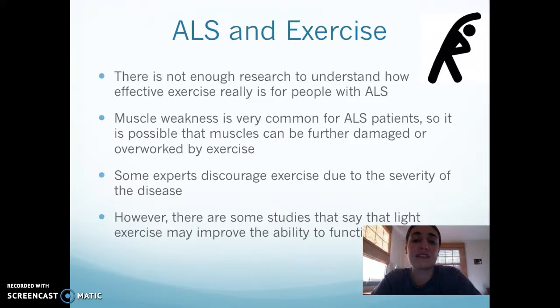So, ALS and exercise. There is not enough research to understand how effective exercise really is for people with ALS. And since muscle weakness is very common for people with ALS, it is possible that muscles will be further damaged or overworked by exercise. So if people with ALS are exercising, it is really important that they aren't doing too strenuous of activities that could further inhibit their ability to function. Some experts actually discourage exercise due to the severity of the disease, but since it is a progressive disease, you could be able to exercise if it's early on in your diagnosis. There are some studies that say that light exercise may improve the ability to function.